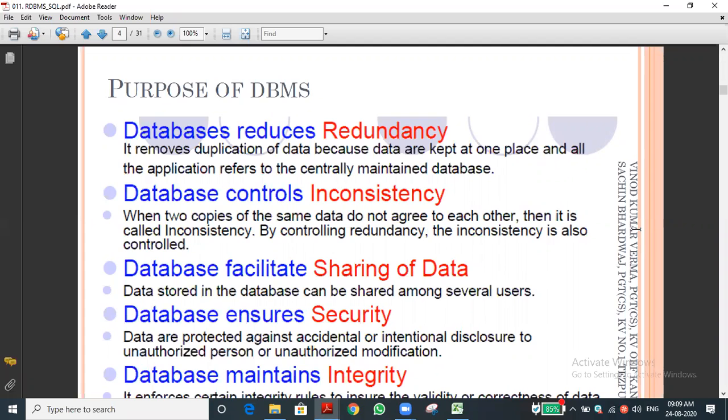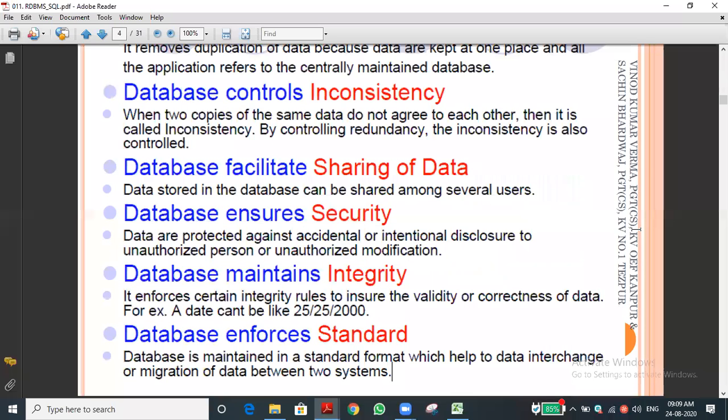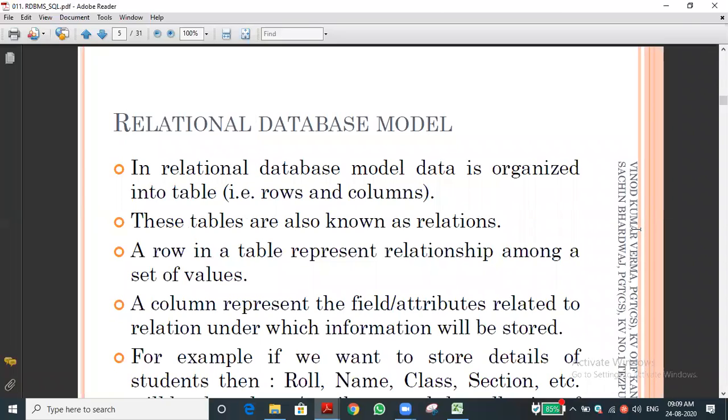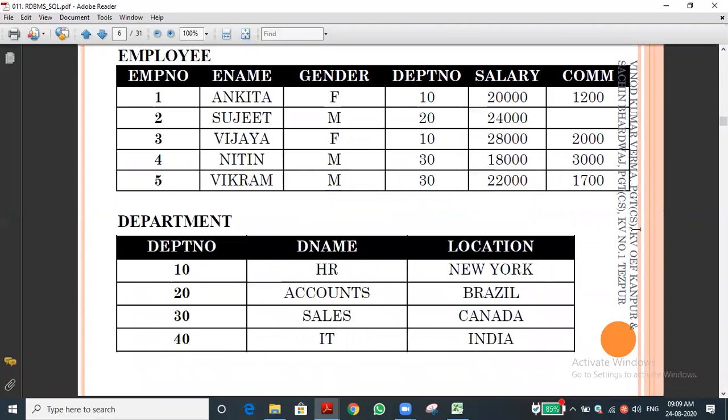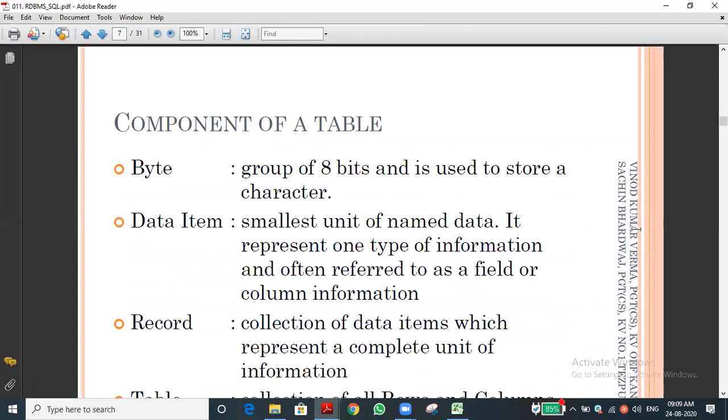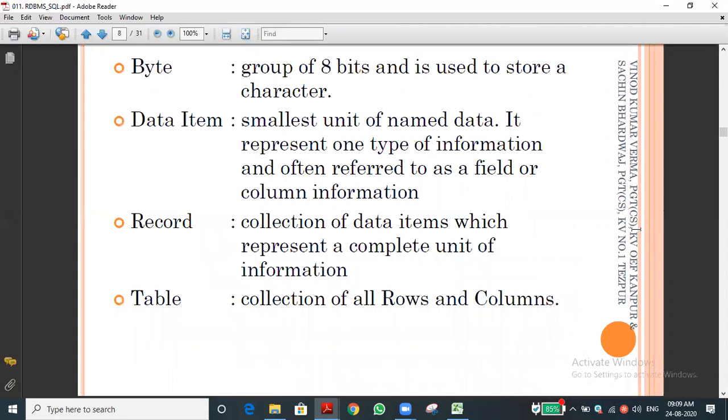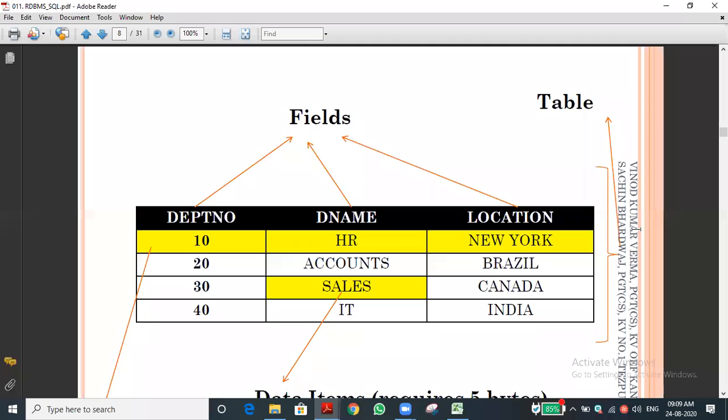This question was asked one time in the board exam also, so this is one of the important questions. The next one is the relational database model: how the data is stored in our database, that is in the form of tables. We saw some examples and discussed some terms: what is tuple, what is attribute, what is field, what is record, what is table. This concept we have discussed.